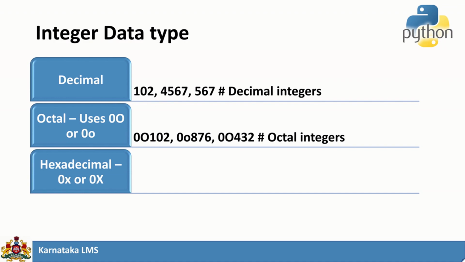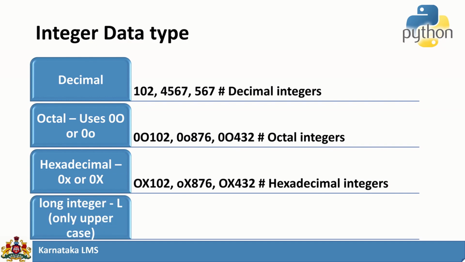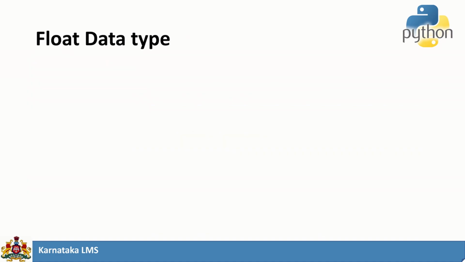You can also use hexadecimal values starting with 0x, lowercase or uppercase x. And we have a long integer where we use only uppercase L. These are the integer data types.